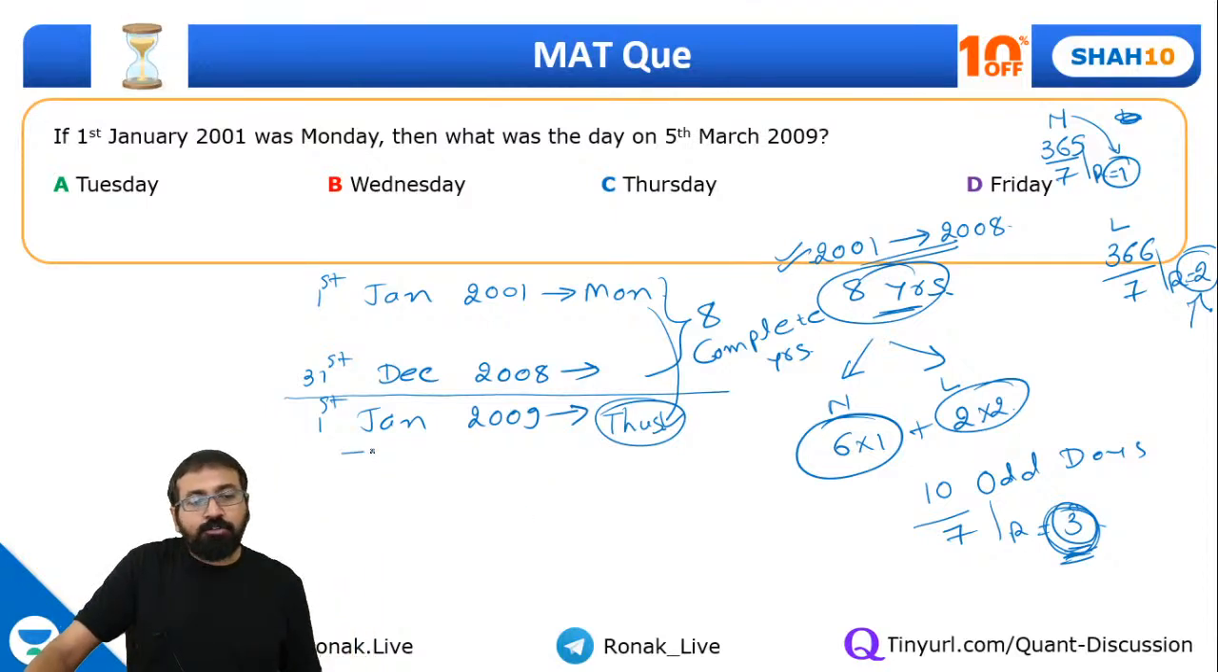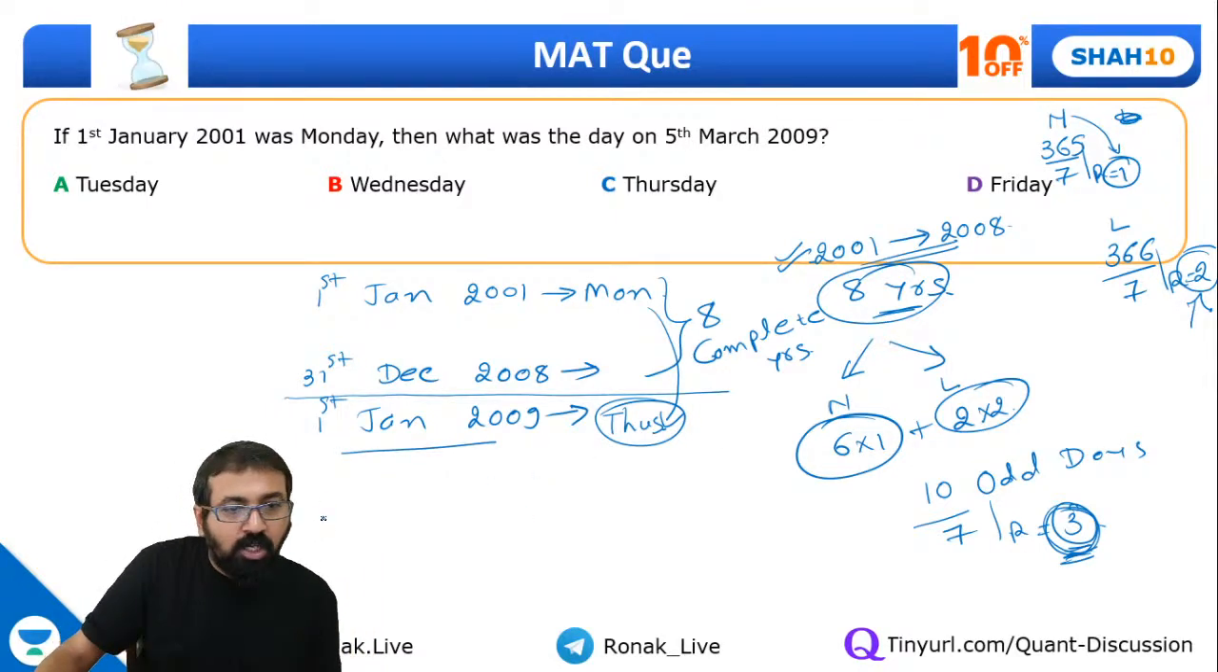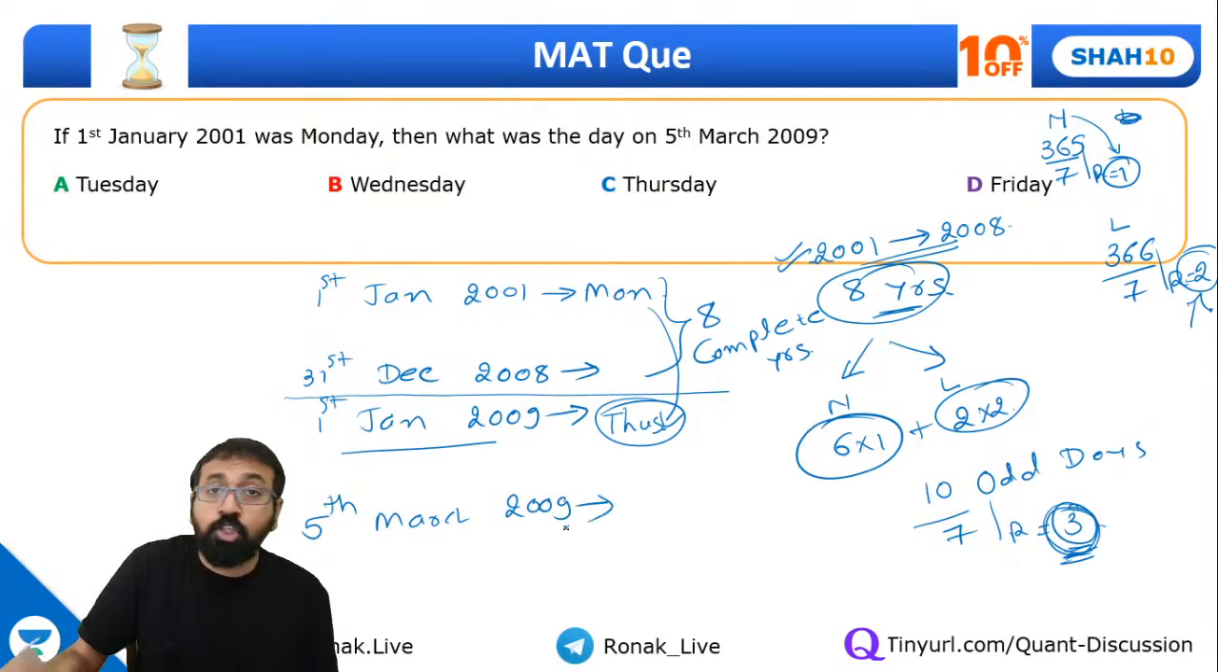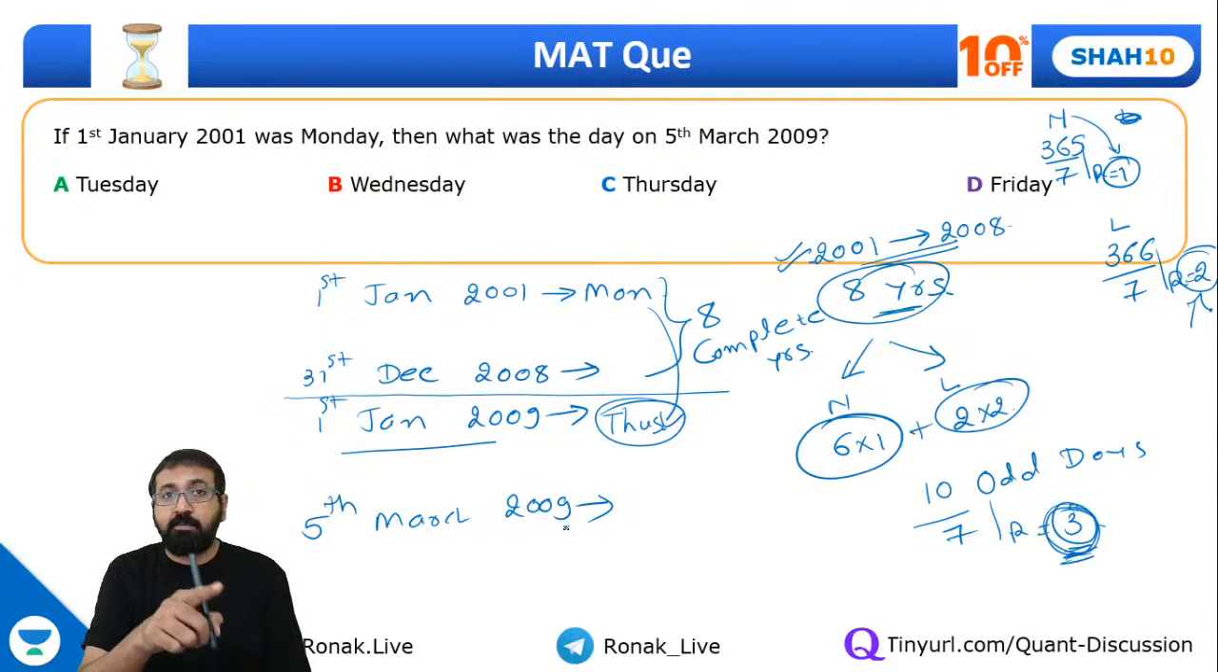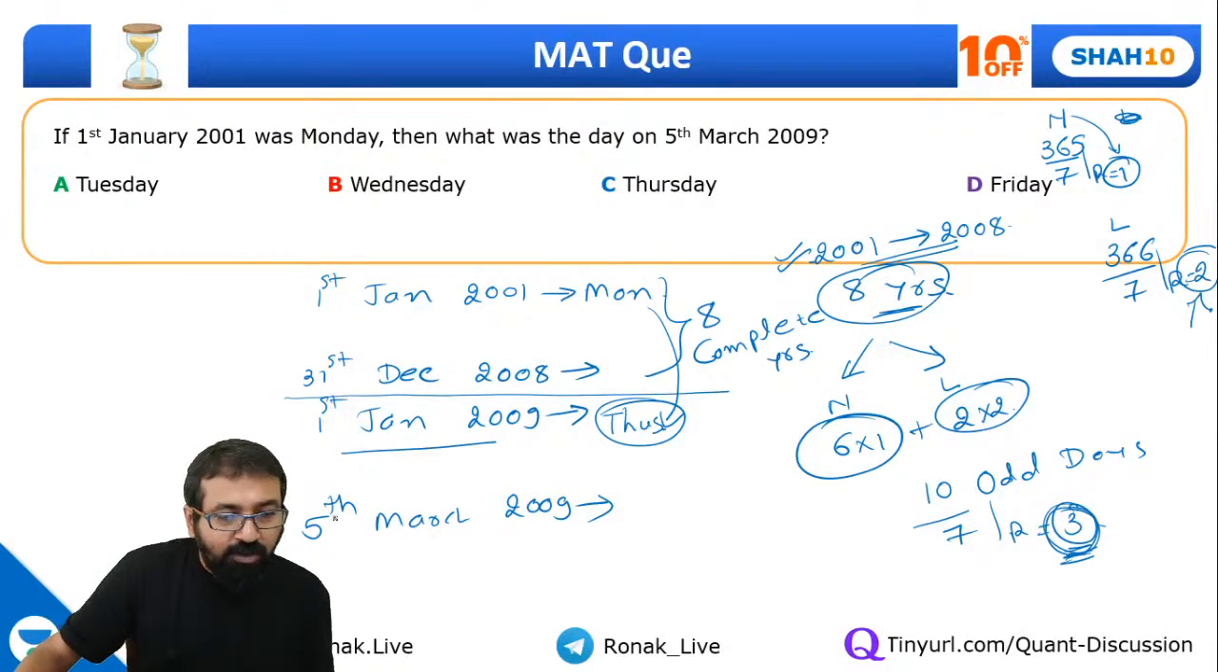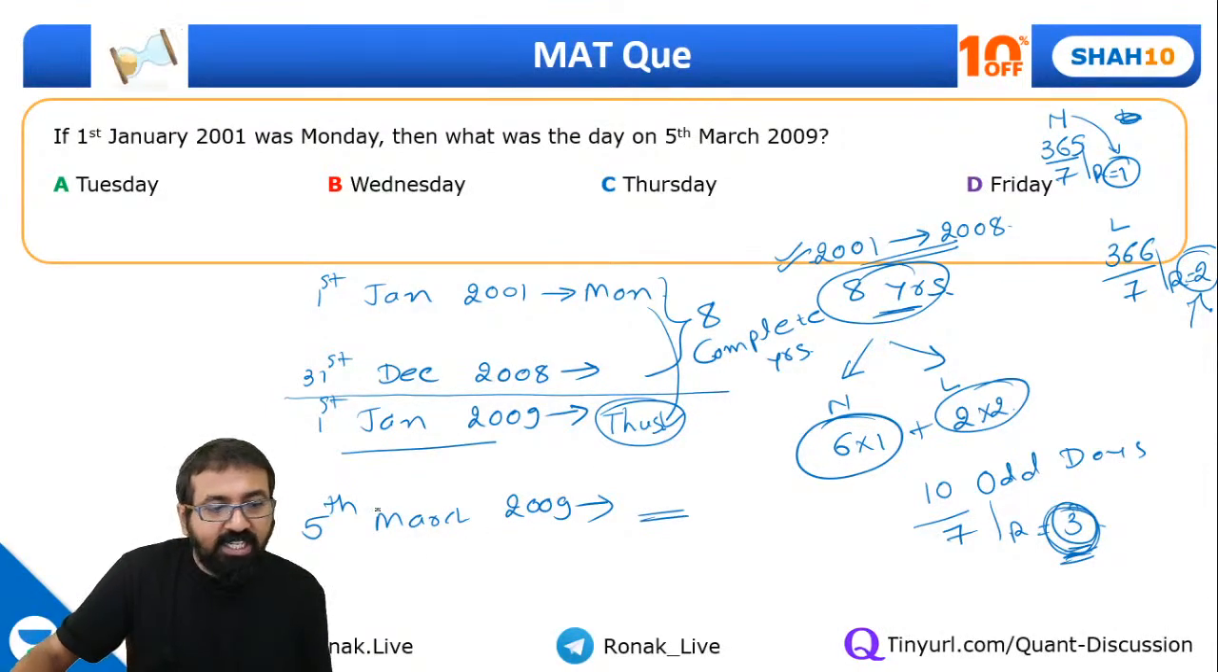Now I got 1st Jan 2009. I want to find out 5th March 2009. Now 2009 was a normal year, so in February there must have been 28 days. So if I want to find out 5th March 2009, I'll have to do calculation up to 4th March.